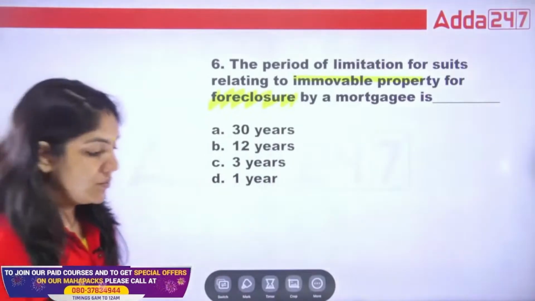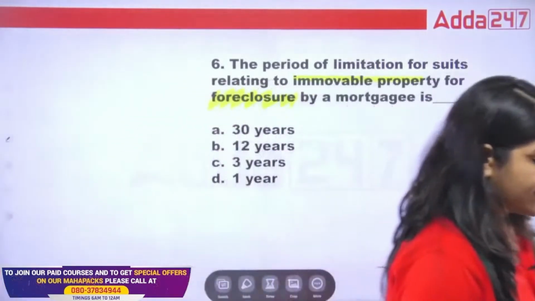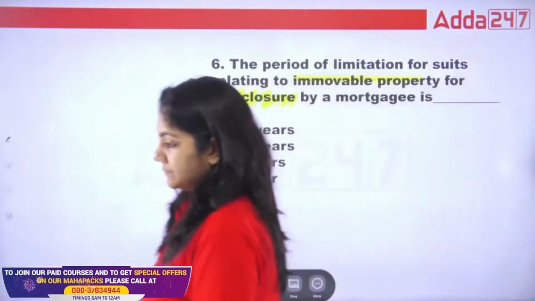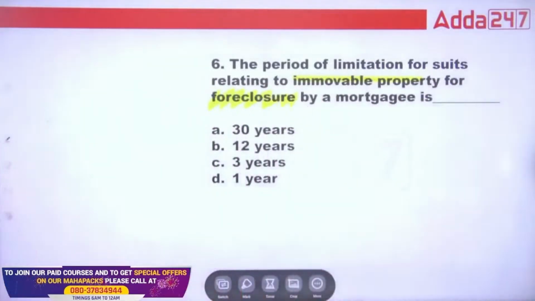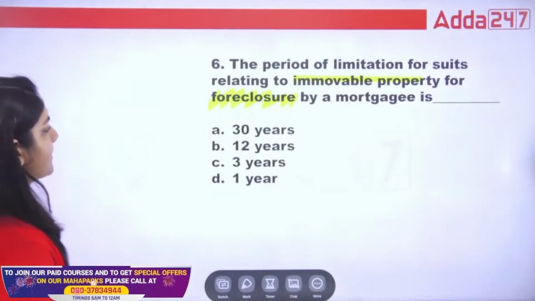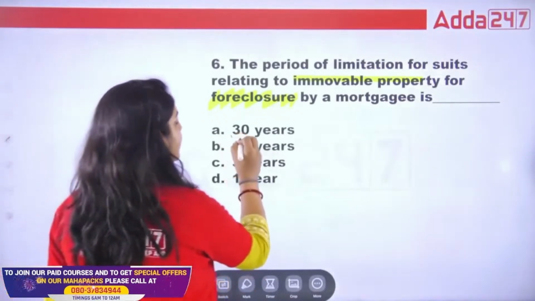Foreclosure by the mortgagee. Tell me. For foreclosure, the right answer is 30 years.